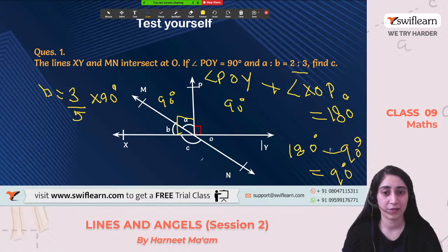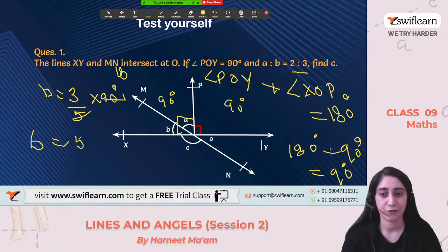Because this ratio sums up to be 90 degree. That we have calculated. So by this, what do we get to know? The value of B. On cancelling, this becomes 18. 18 3s are 54, right? So this comes out to be 54 degree. Clear with this one? Yeah. Okay, so I've got to know the value of this is 54 degree.